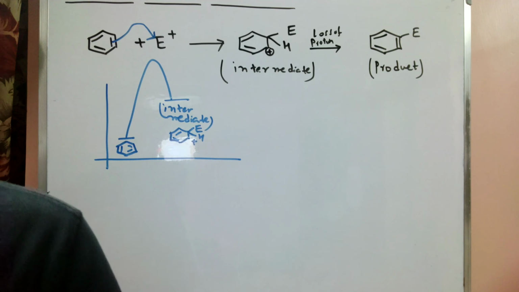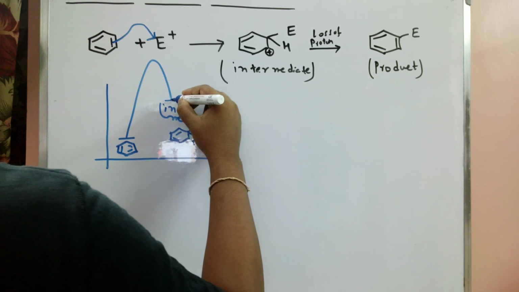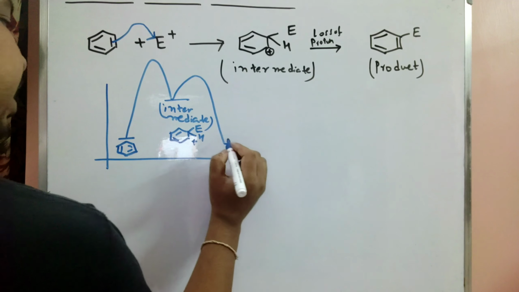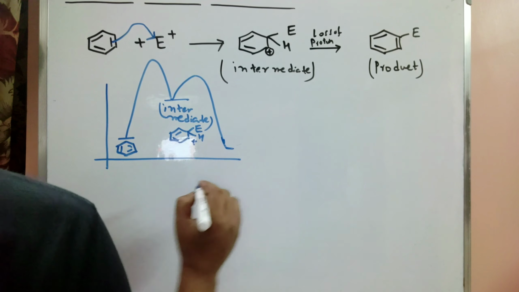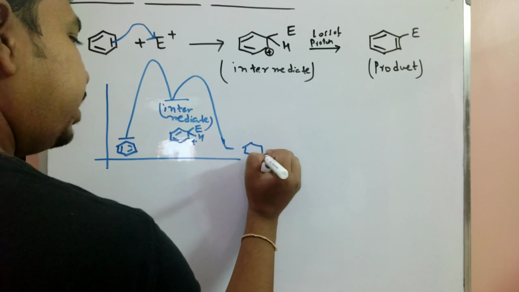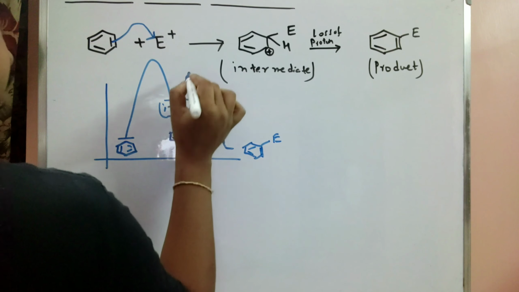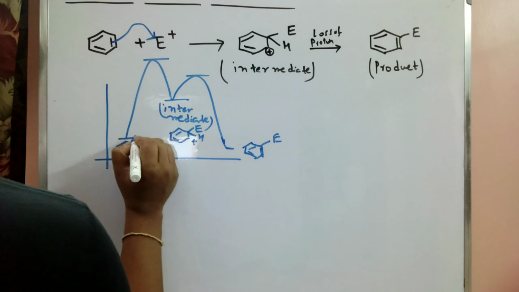And our second step has a faster rate. So we also show on our reaction curve, in the second step, this gap is very small, and the formation of the product is here. So here the product is present. We also say where our delta G is present.